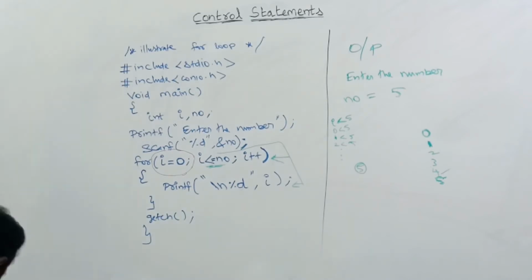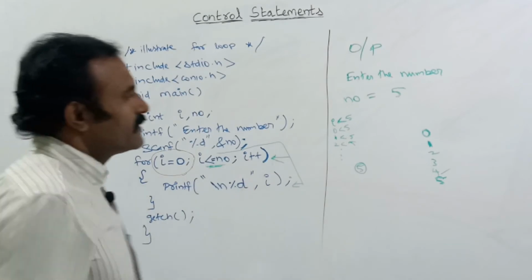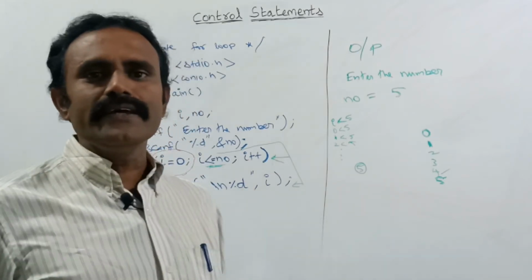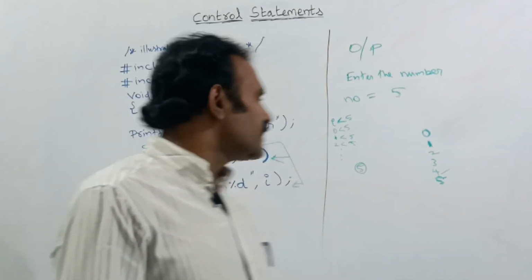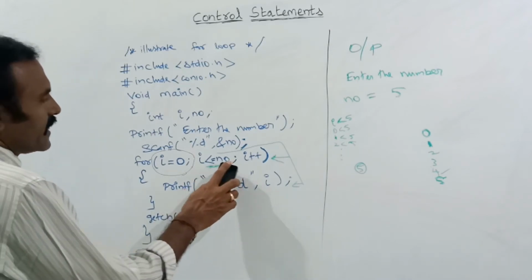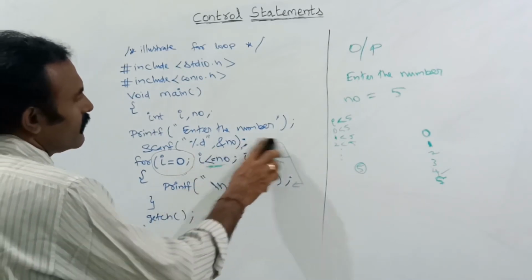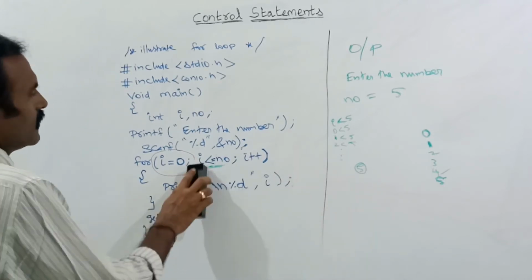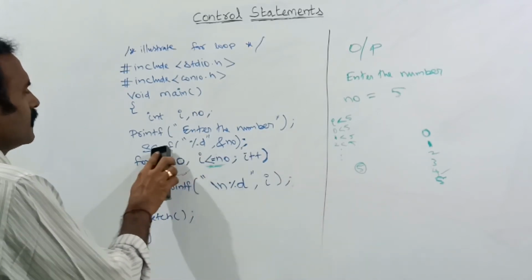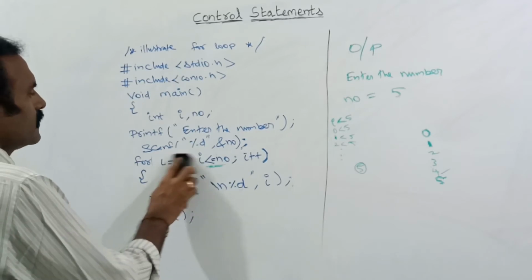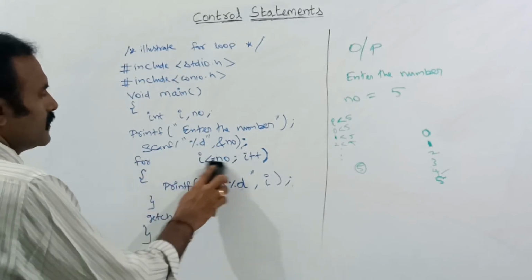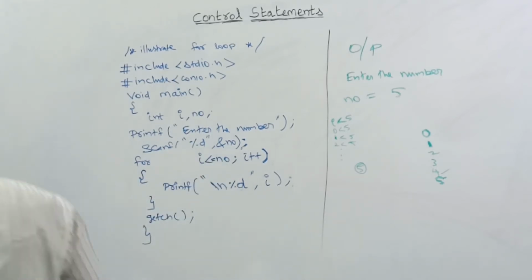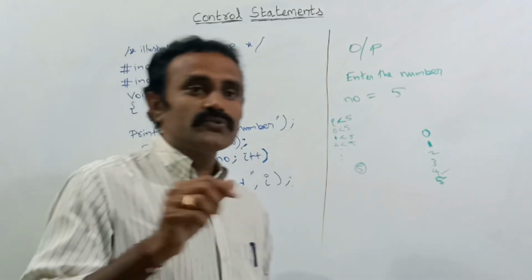See, here we can use an increment or decrement value. Suppose you want to print the values in reverse order. From where we should print in reverse order?